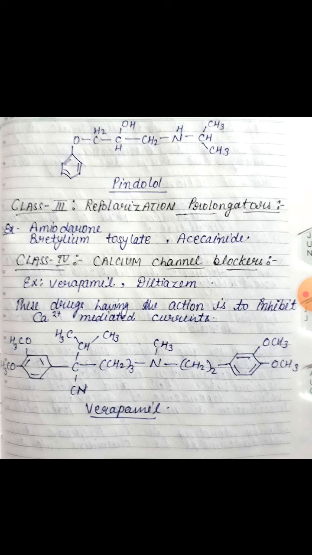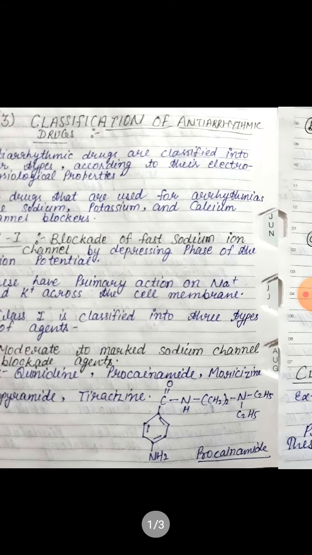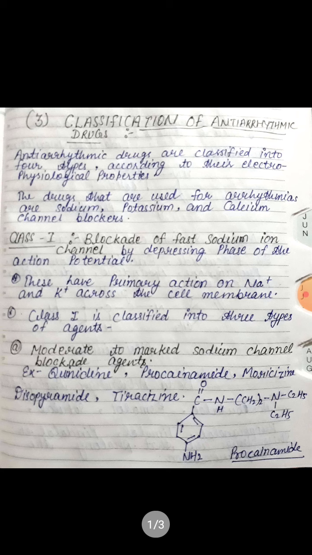Examples of drugs which come under the calcium channel blockers are verapamil and diltiazem. These drugs have the action to inhibit calcium channel mediated current. This is the structure of verapamil drug. This is the classification of the antiarrhythmic drugs.